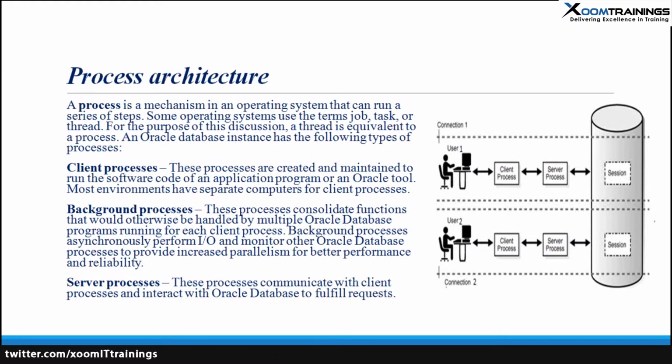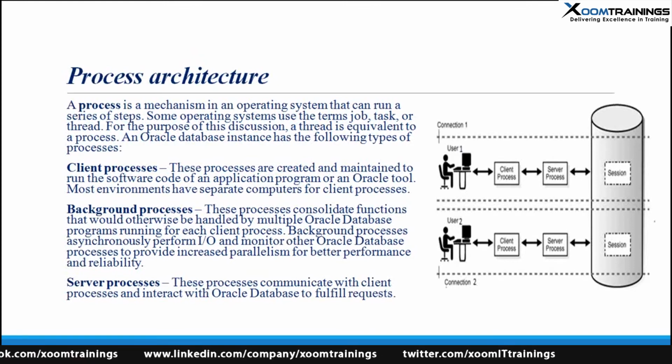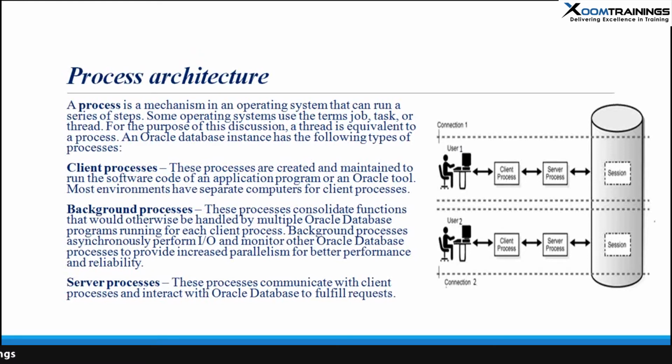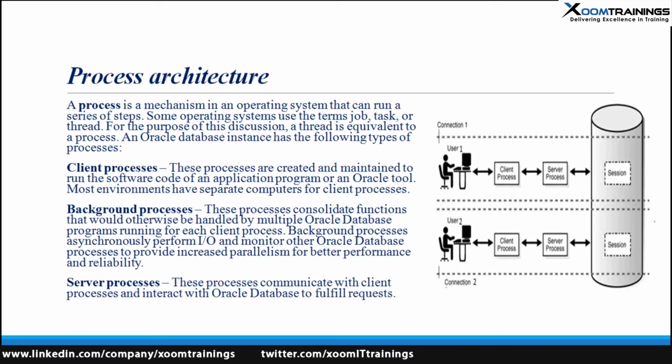Now we go ahead to the process architecture. Like I mentioned, the background processes. So the background process, client process, and server process together make up the process architecture of the Oracle database. And the first thing that comes to our mind is, what is a process? A process is a mechanism in an operating system that can run a series of steps. Okay, that means it is a kind of program, we can say, which follows certain steps. Okay, some operating systems use the term job, task, or thread. So for the purpose of this discussion, a thread is equivalent to a process. Okay, for our discussion, we can say that it is equivalent to a process.